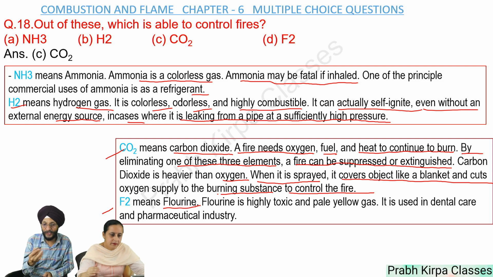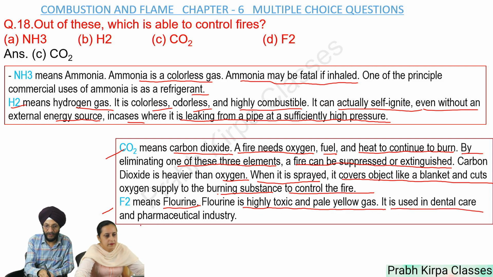We must also understand what is the meaning of F2. F2 means fluorine. Fluorine is a highly toxic and pale yellow gas. It is used in dental care and pharmaceutical industry. So after going through all these options, we can safely say that CO2 is our answer and it is used in controlling fires.